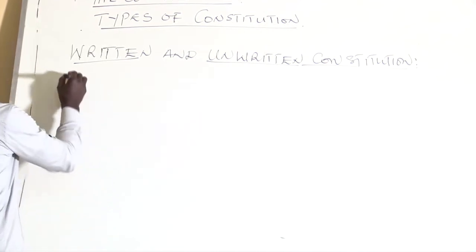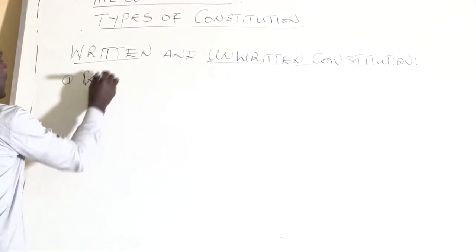Of course, written constitution, number one.